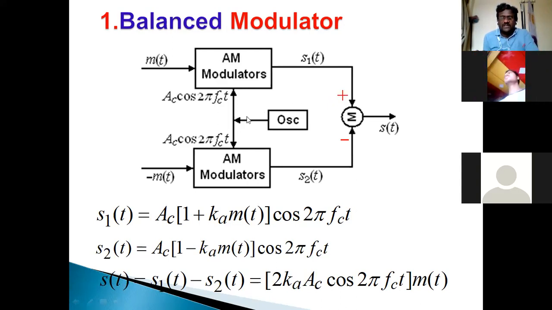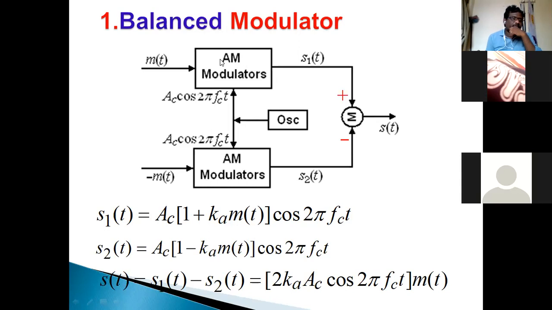The oscillator generates the signal that is given as the carrier input to this AM modulator, as well as the carrier input to the other AM modulator. This is the message input and this is the carrier input to each AM modulator. By adding these two, we get the output S1 of t, where S1 of t is the output of the AM modulator.